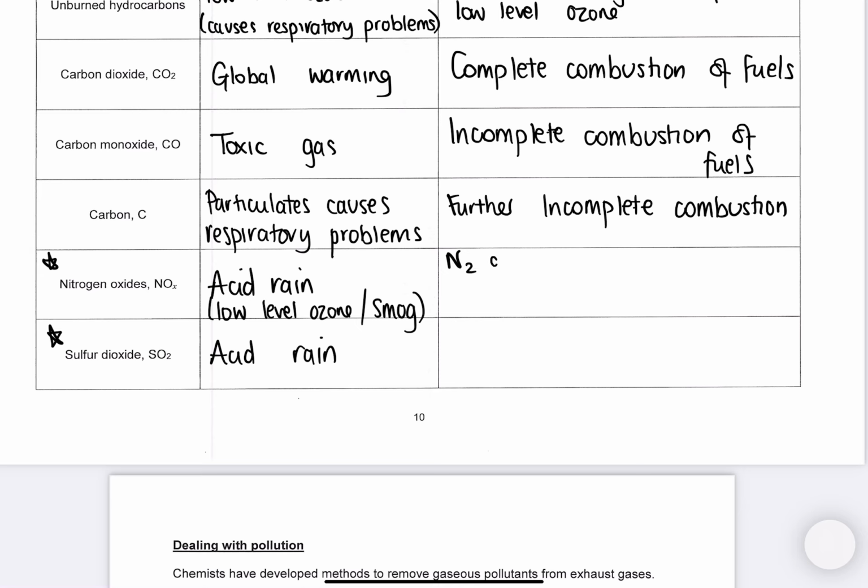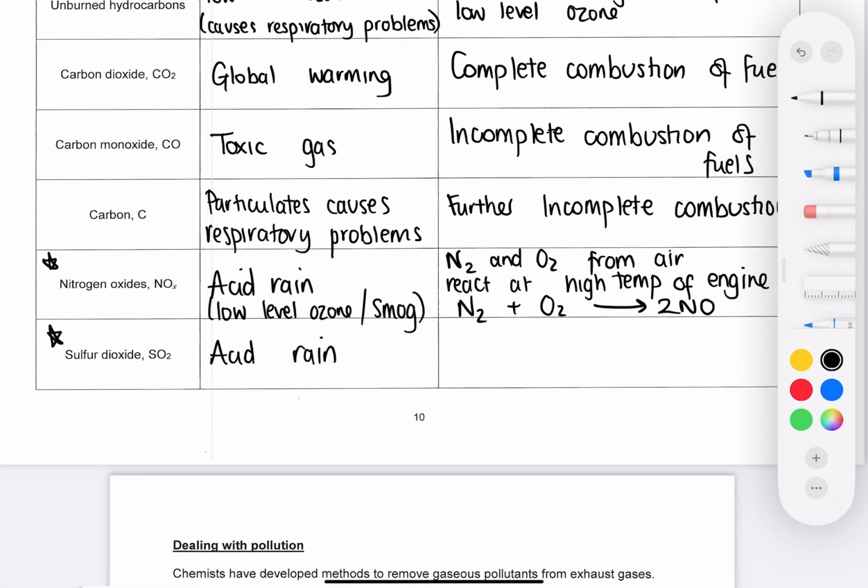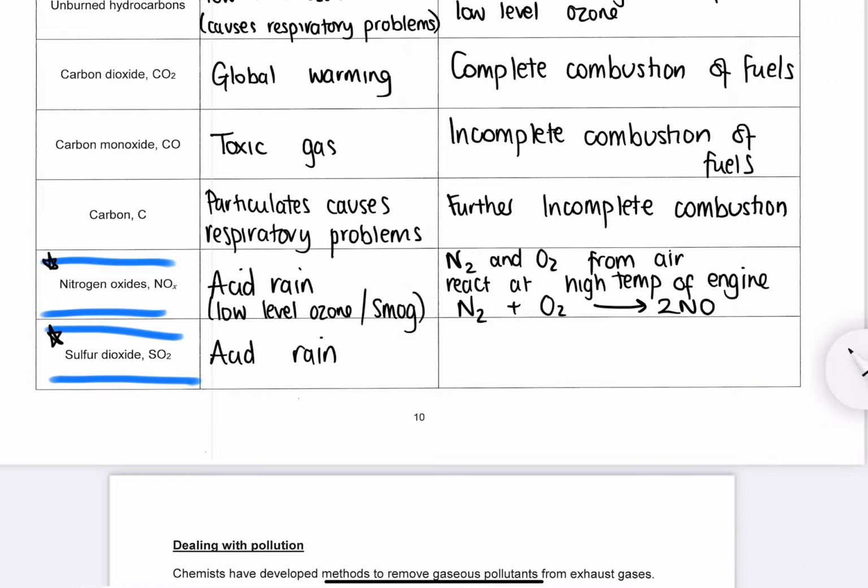So this is nitrogen and oxygen from the air, but they don't react all the time. They react at the high temperatures of the engine. So in the car engine or the jet engine or the train engine, they react at the high temperatures of the engine. So we get N2 plus O2, and the equation the exam board want is to give 2NO. This is a special one, so we need to highlight this one, and this one as well. These come up a lot.